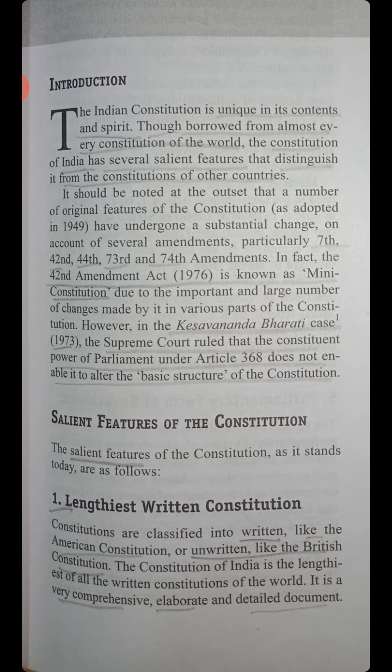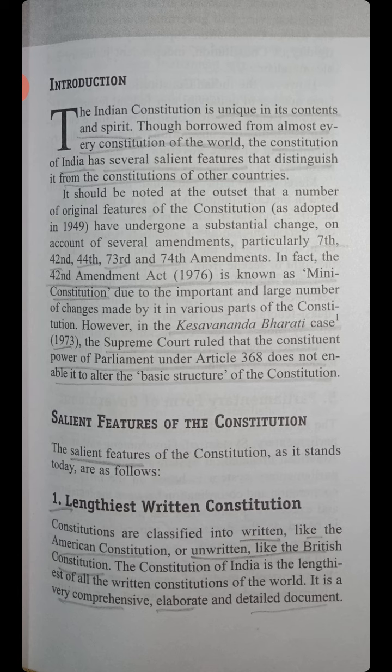It should be noted at the outset that a number of original features of the Constitution, as adopted in 1949, have undergone a substantial change on account of the several amendments, particularly the 7th, 42nd, 44th, 73rd, and 74th Amendments. In fact, the 42nd Amendment Act 1976 is known as the mini constitution due to the important and large number of changes made by it in various parts of the constitution. However, in the Kesavananda Bharati case 1973, the Supreme Court ruled that the constituent power of the parliament under Article 368 does not enable it to alter the basic structure of the constitution.